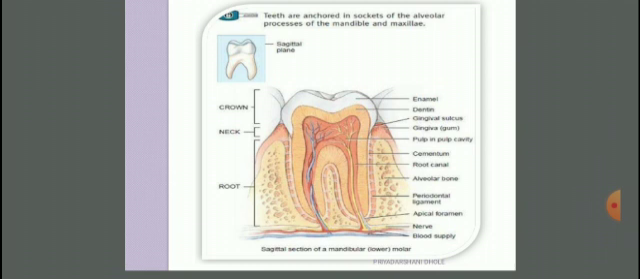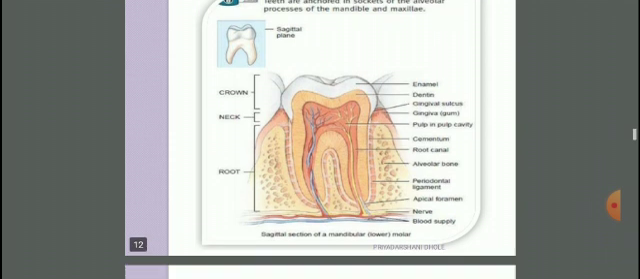This white covering on the teeth is called enamel. Below that there is dentine. Then there are nerves, which are called pulp, in the pulp cavity. And below the pulp cavity, the tube-like structure is called the root canal. Below that there are nerves with the blood supply. This is about the teeth section.